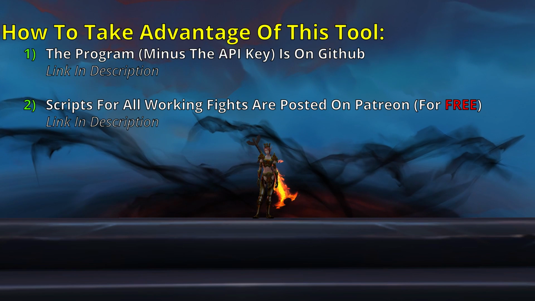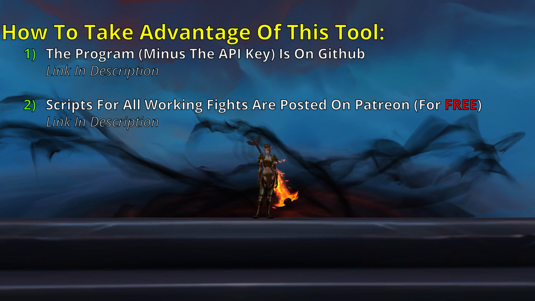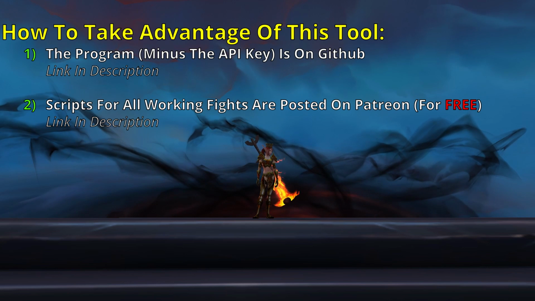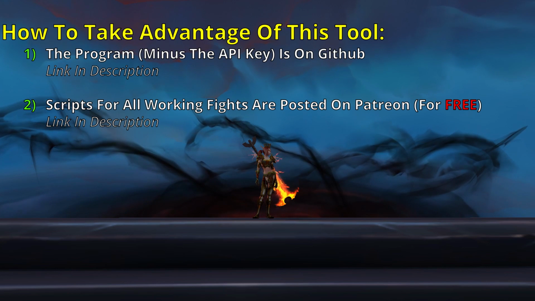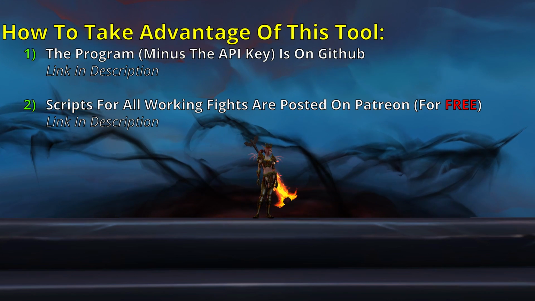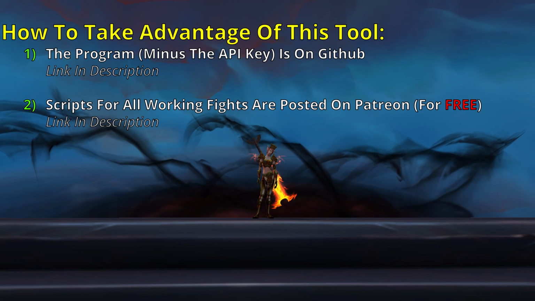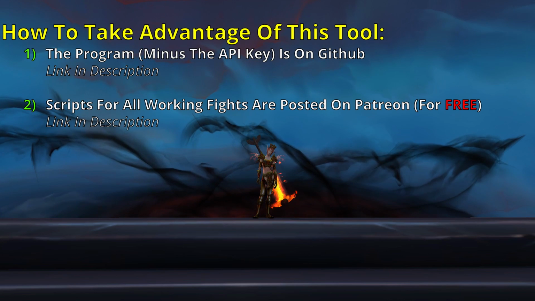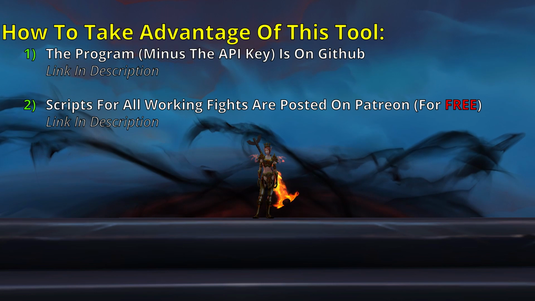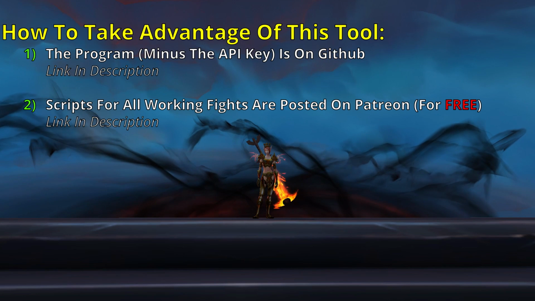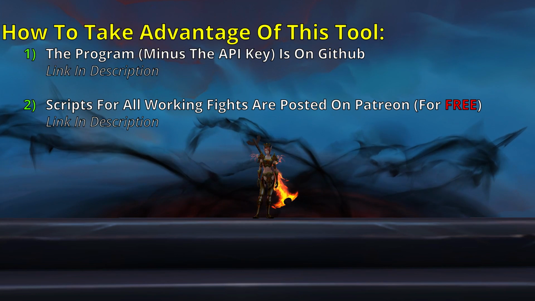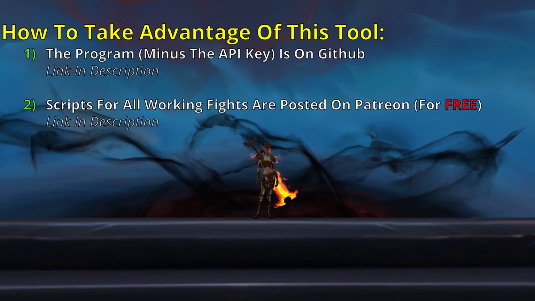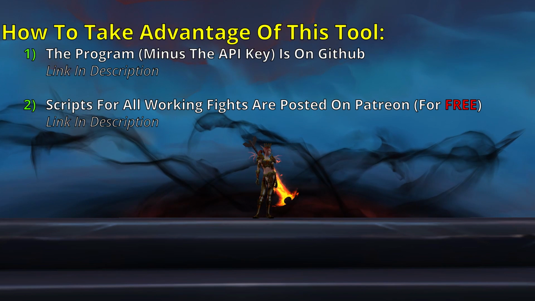For people who are less comfortable with their programming capabilities but are comfortable doing some of the more advanced things in RaidBots or SimCraft, I have created a Patreon and have publicly and freely posted scripts for all fights that this tool can accurately simulate. I will be adding to this list as I can get more fights working, and also will be posting scripts for as many of the Sanctum of Domination encounters as can be feasibly modeled with this tool. All future scripts like this will be made freely available as well.